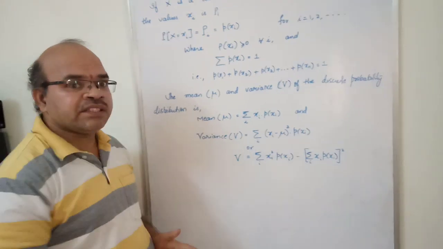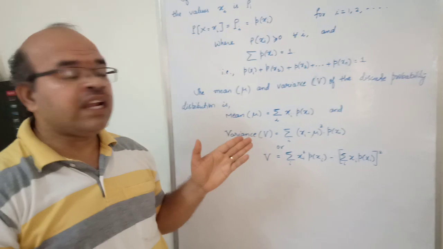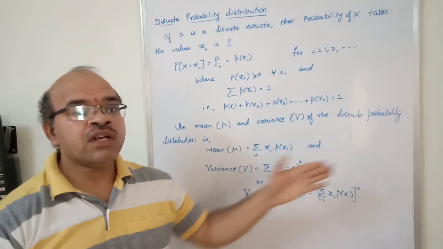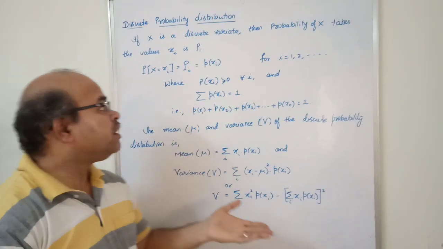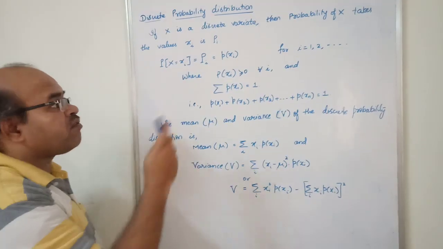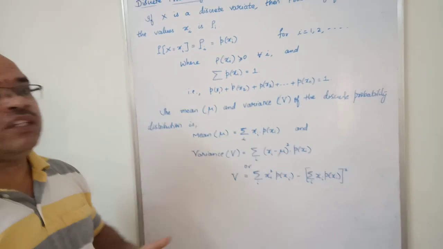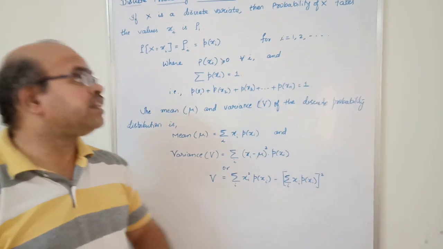Okay, so now x can take any number of values. We have seen in the previous example HH, HT, TH, TT, and x was taking the values 2, 1, 1, 0, where x is the random variable for the number of heads that show up. Similarly, x can take any values like 1, 2, and so on. So any number of values can be there. These are not the values, these are the number of values x can take.